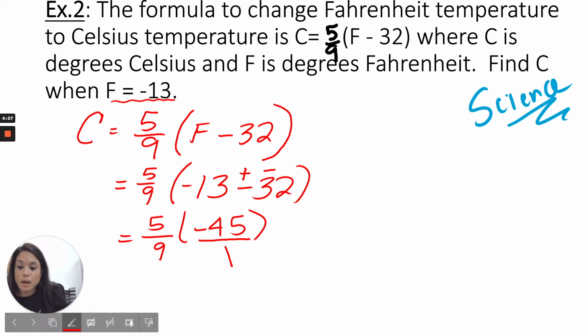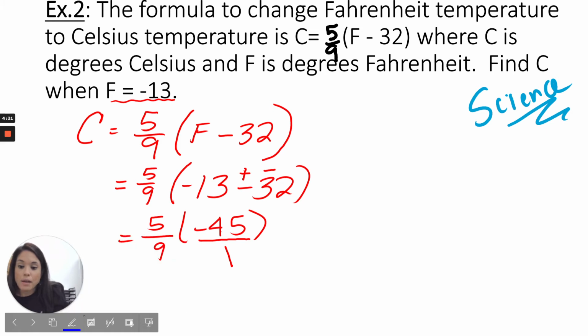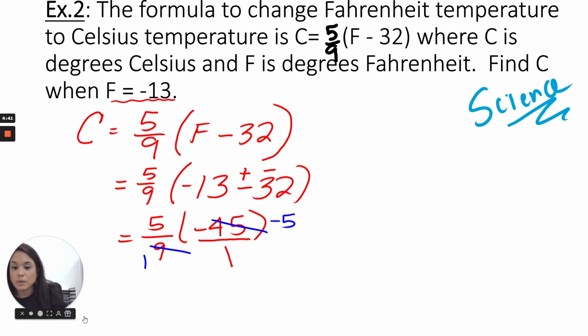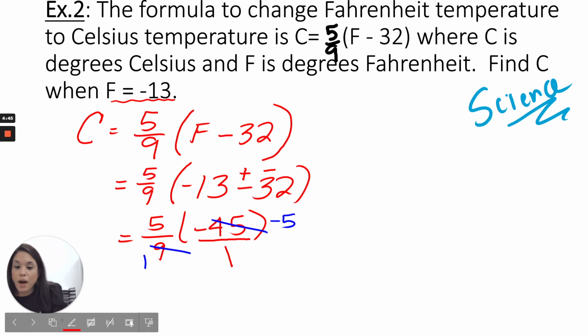But before I multiply, I can see that I have a common factor that goes into 9 and 45. 9 goes into 9 one time. 9 goes into negative 45 negative 5 times. So now I multiply 5 times negative 5, which is negative 25. This is my new temperature in degrees Celsius.